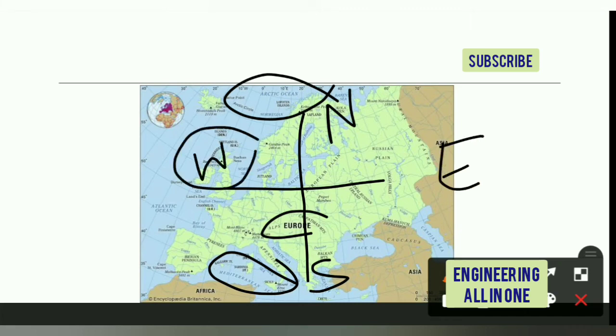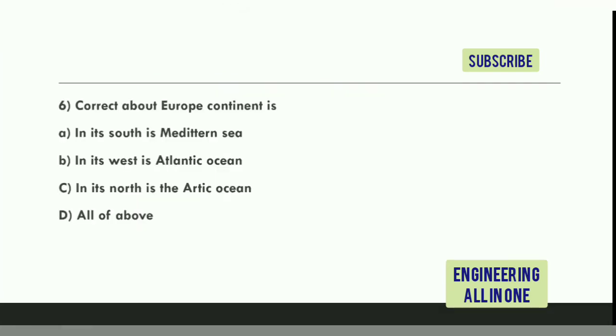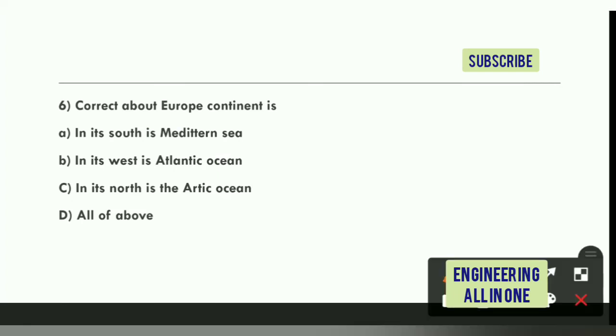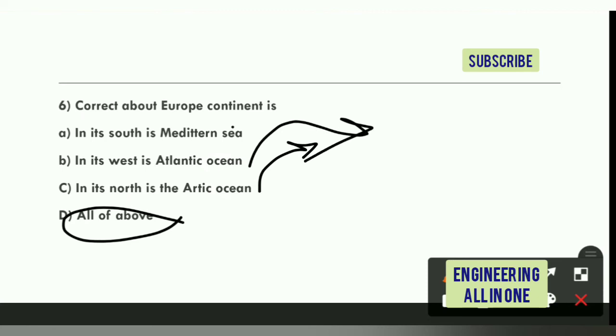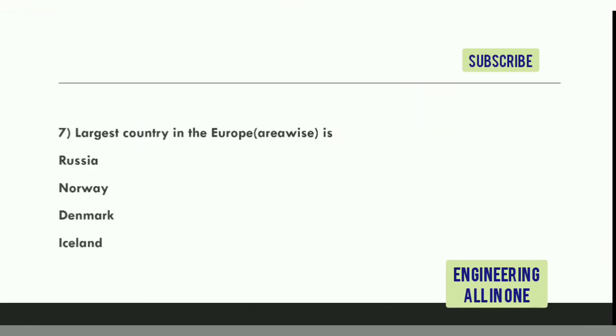In the west is the Atlantic Ocean. Hope you have got clear about the MCQ. So option number D is correct. In the north is the Arctic Ocean, in the west is the Atlantic Ocean, and in the south is the Mediterranean Sea.